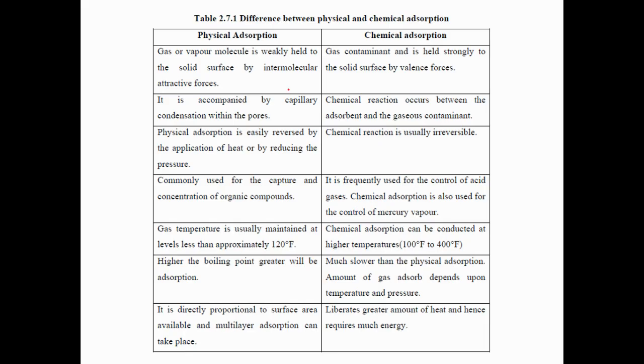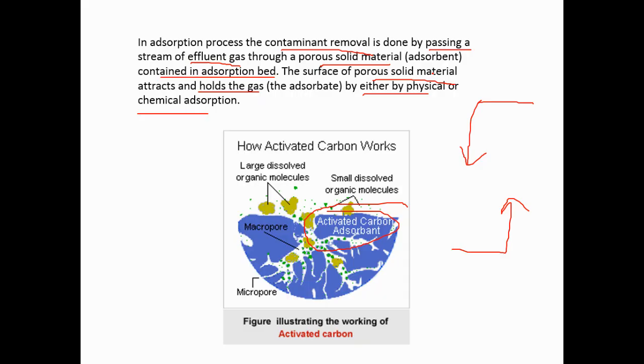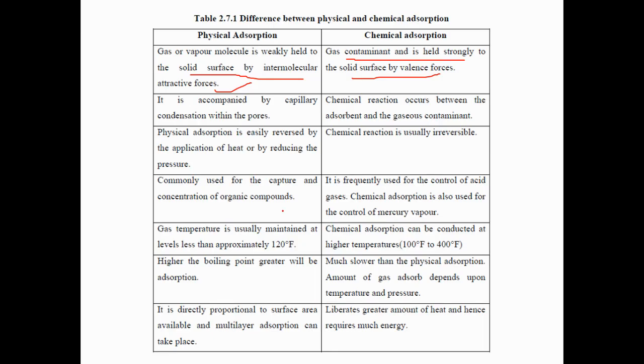So what is the physical and chemical? This is the difference. In physical absorption, gas or vapor molecules are weakly held to the solid surface by intermolecular attractive forces. In chemical absorption, the gaseous contaminant is held strongly with the solid surface. The packing material or bed used here is mainly activated carbon, that means charcoal. It binds strongly with the absorbent, accompanied by capillary condensation within the pores. There is a capillary force, and it also depends on the capillary force.